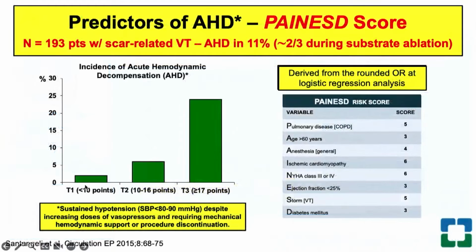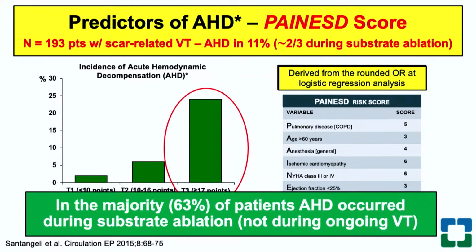If you look at the tertiles of the score here, you'll see a clear increase in the incidence of acute hemodynamic decompensation with increased tertiles. The first tertile is less than 10 points, the second between 10 and 16 points, and the third tertile carries a 25% risk of decompensation if the PAINS-D score was greater than 17 points. Based on this, we thought we could use this score to stratify patients at high risk of decompensation. Another important aspect is that in 63% of patients, the episode of acute decompensation happened during substrate ablation and not during VT induction for mapping, which was an interesting finding.